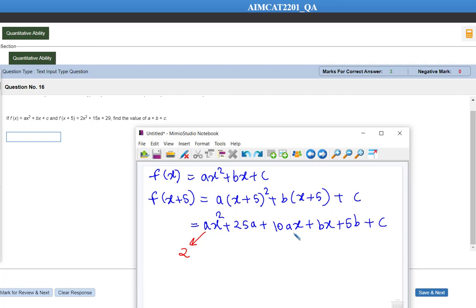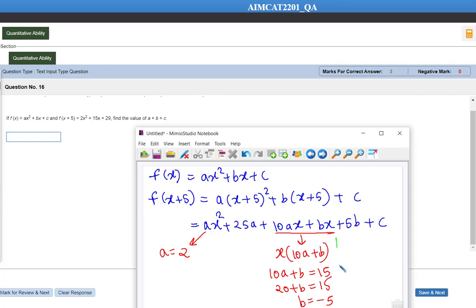Okay, and the coefficient of x is how much? Look, the coefficient of x is 10 times a plus b. So 10 times a plus b is equal to the coefficient of x in the given equation, which is 15. So that is 20 plus b is equal to 15. So the value of b is supposed to be minus 5. The value of a is equal to 2, the value of b is equal to minus 5, and the remaining constant term is equal to 29.